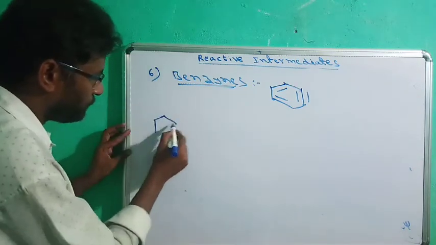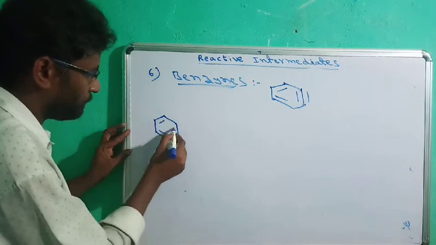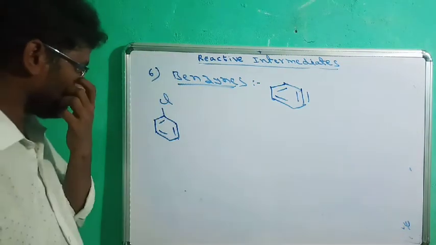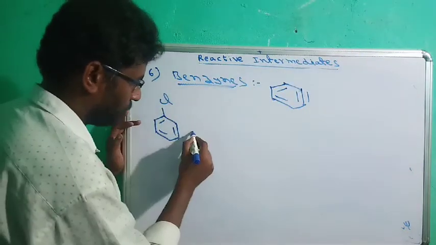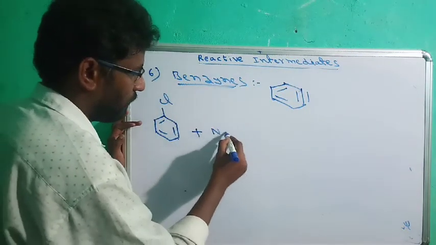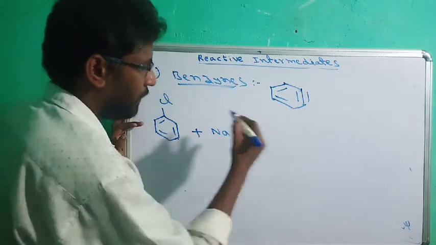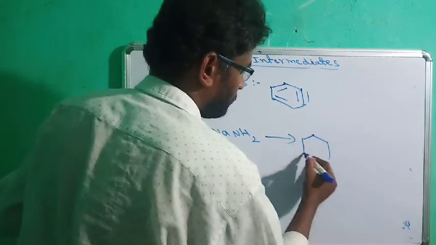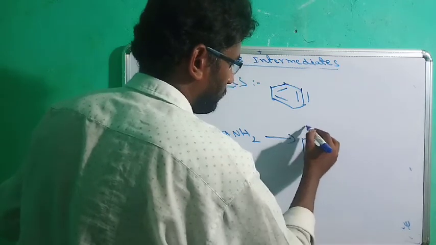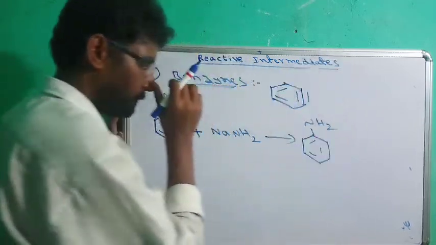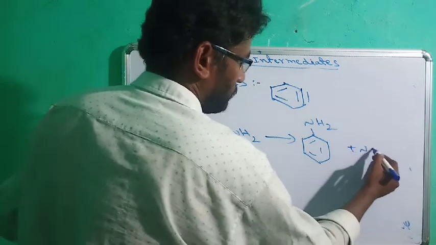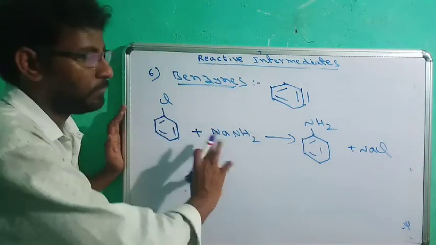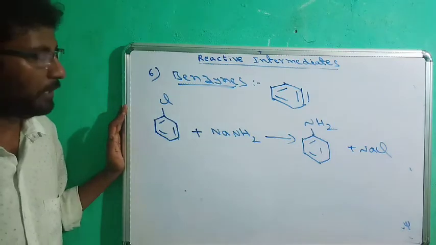For example, if we are taking chlorobenzene and it is treated with sodamide, NaNH2, the product must be aniline, with NH2. So this reaction takes place by using a benzyne intermediate.